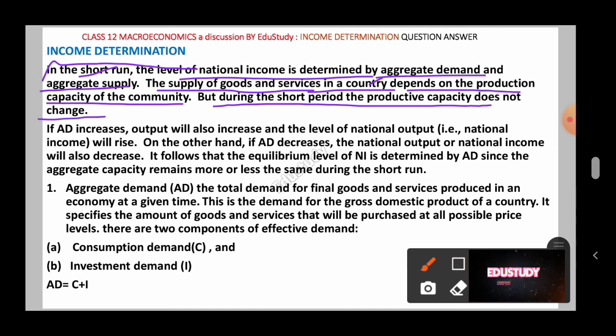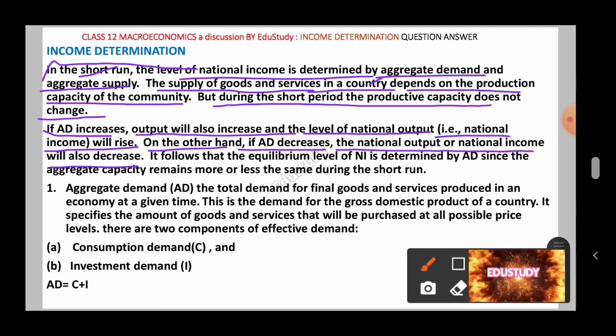But during the short run, the productive capacity of the community, of the country, of the economy cannot be changed. It will be definite, it will be constant. So if aggregate demand increases, output will also increase. What do you mean by level of national output? That is, the national income will rise. On the other hand, if aggregate demand AD decreases, the national output or national income will also decrease.